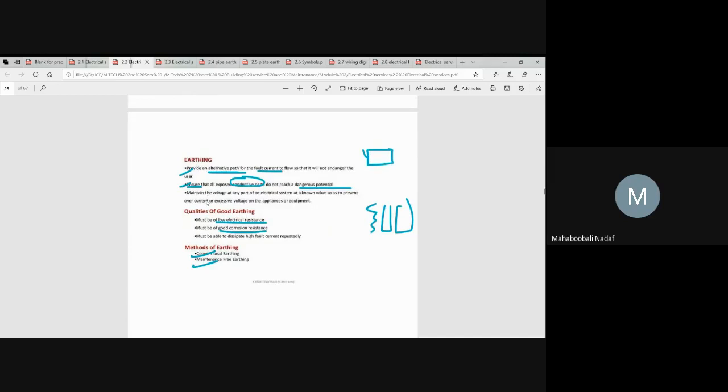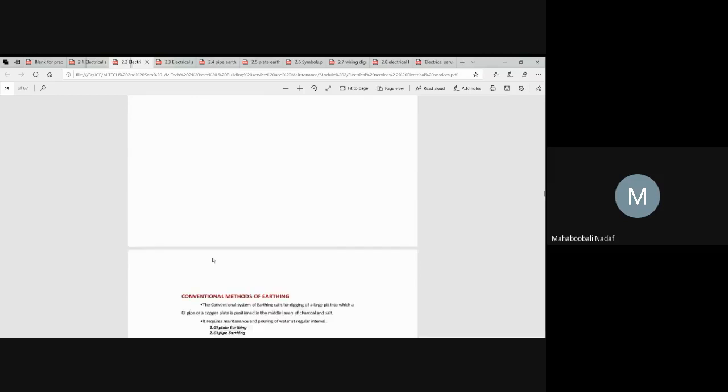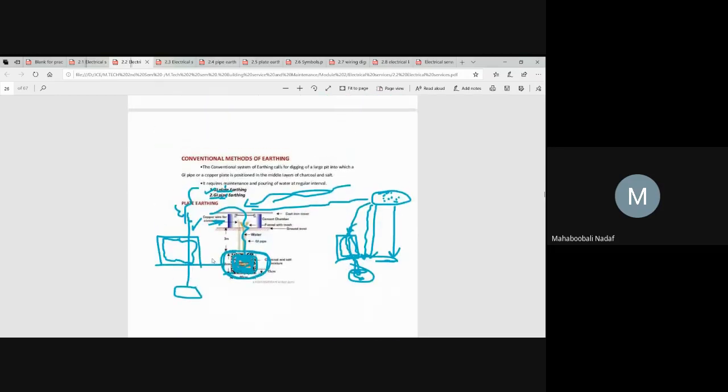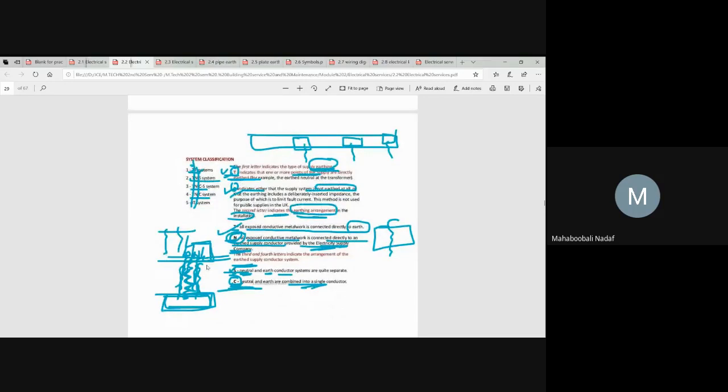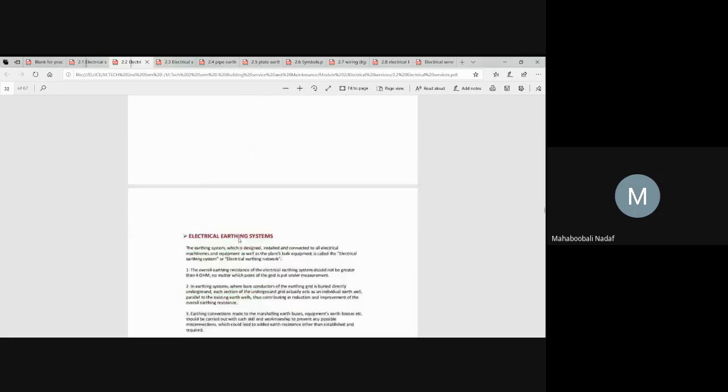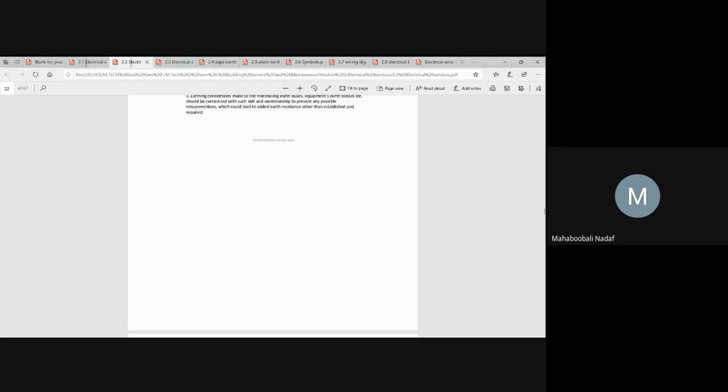What do you mean by earthing? Why is it necessary? What are the good properties of earthing material? Methods of earthing: there are two, plate earthing and pipe earthing. We have completed this, and we also saw the classification for earthing in the previous class, which is there in the NBC code book: the TN system, TT system, TN-C-S system. These things have been completed in the previous class. Yes, sir, or no, sir?